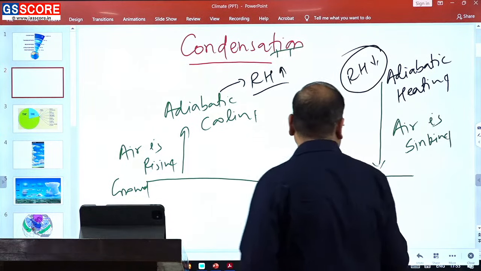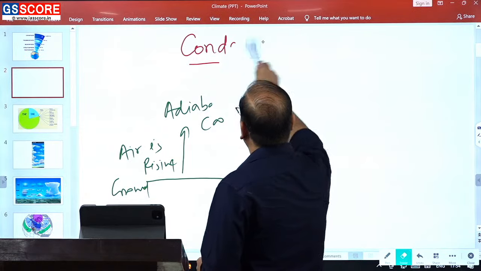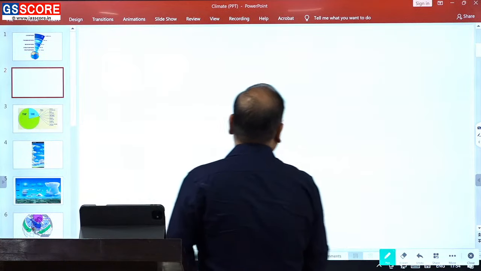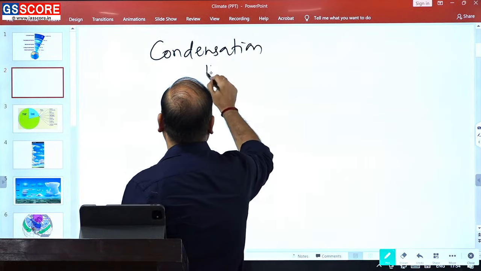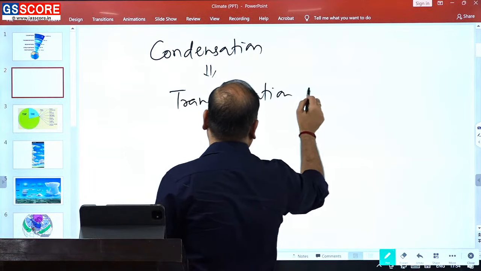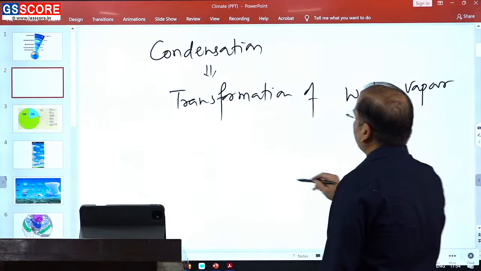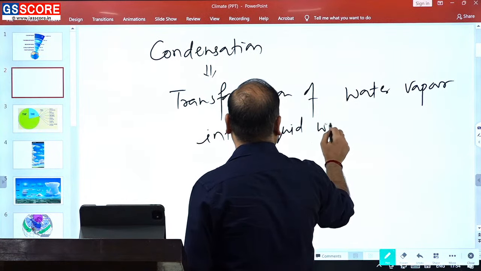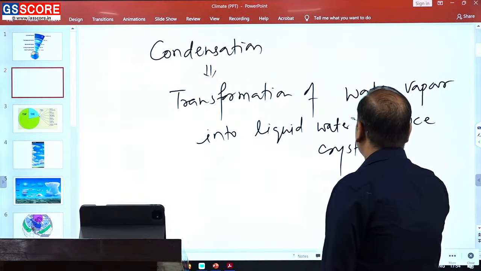Condensation is nothing but the transformation of water vapor into liquid water or ice crystal.